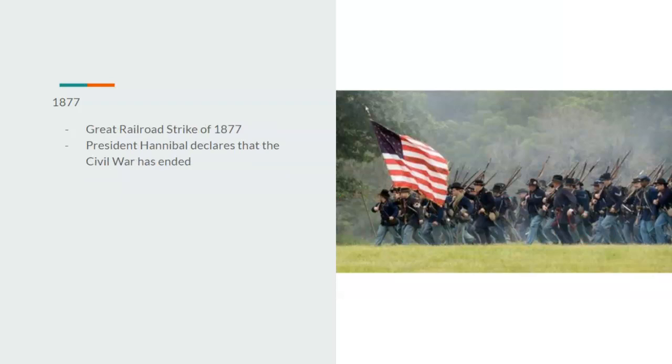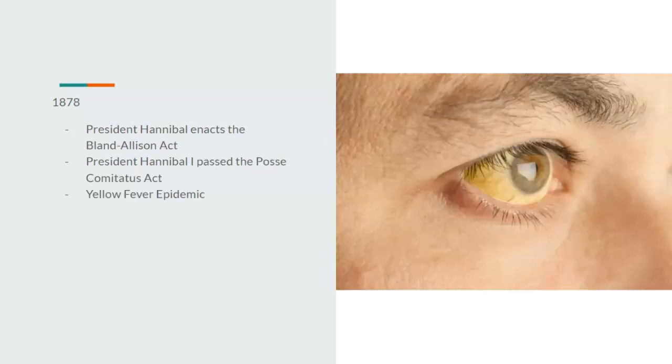1877, there would be the Great Railroad Strike of 1877, as well as President Hannibal I declaring that the Civil War has officially ended. If you can't tell in this timeline, the Civil War was very different. There was no secession, so no need for Reconstruction, but war and bloodshed would last a lot longer.